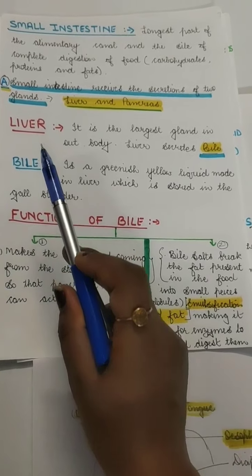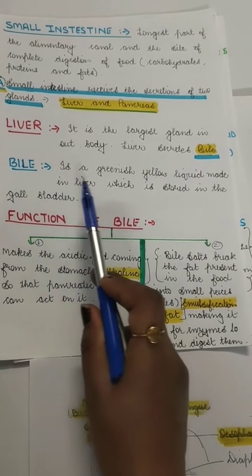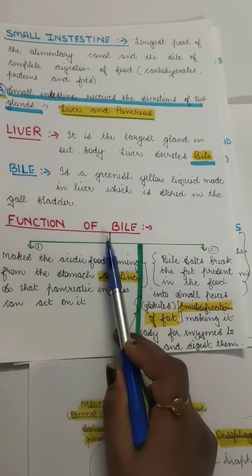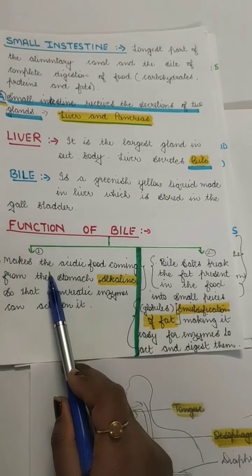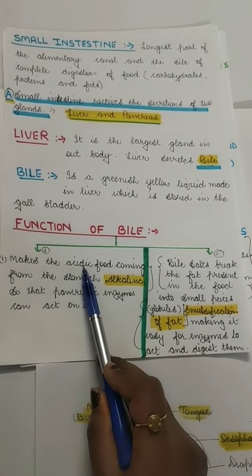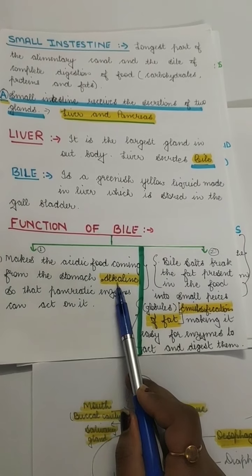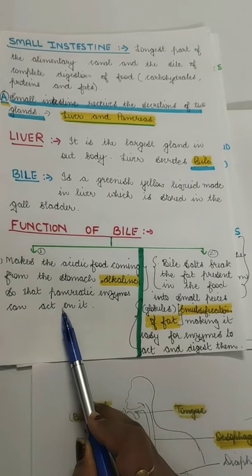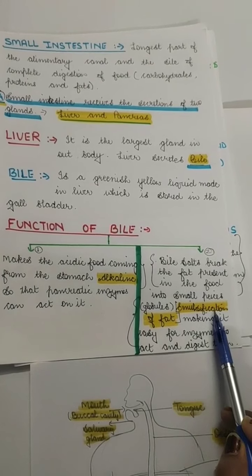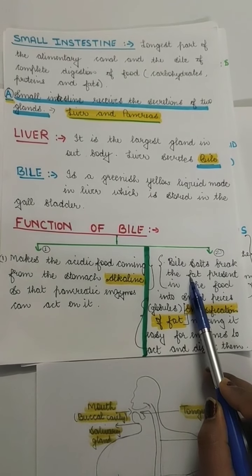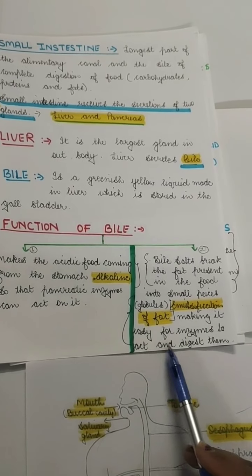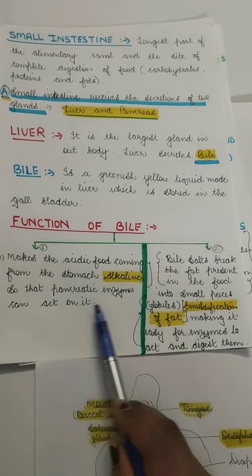So the liver secretes bile, and bile is a greenish yellow liquid which is made in the liver but stored in the gallbladder, and the function of bile is that it makes the acidic food alkaline. The food which comes from the stomach is acidic, but bile makes the food alkaline so that pancreatic enzymes can act on it. The other function of bile is that bile salts undergo emulsification of fat, that is, they break down the fat into small globules, making it easier for the enzymes to digest them. So these are the two main functions of bile.